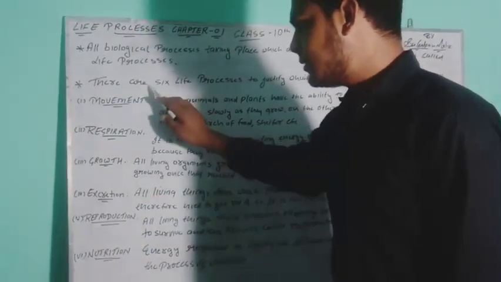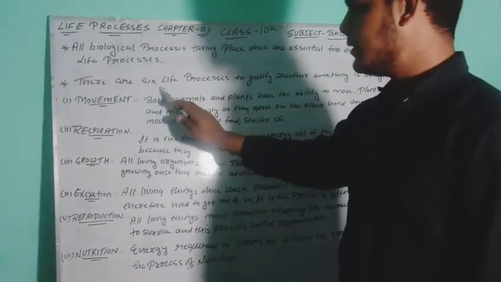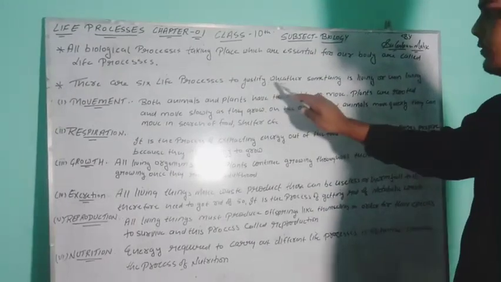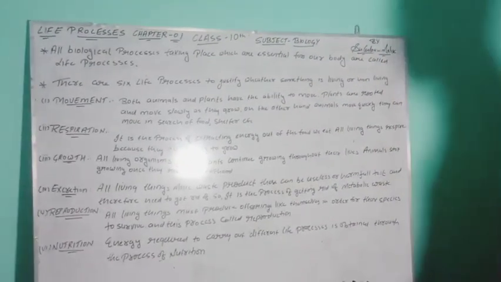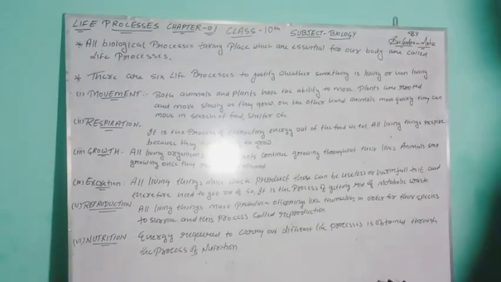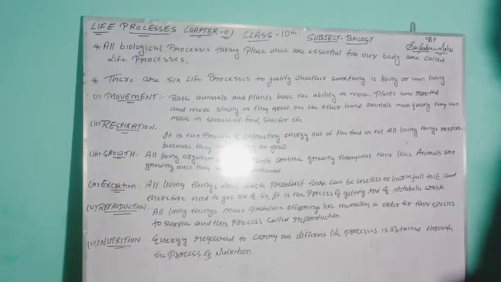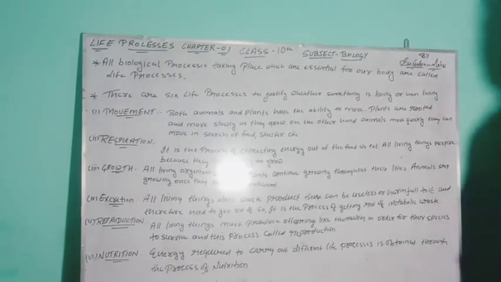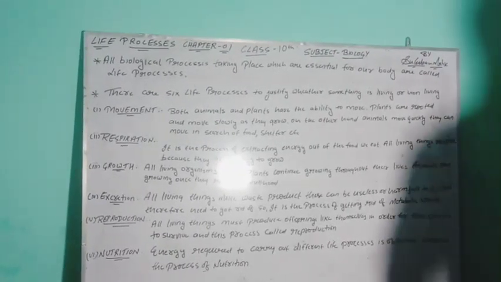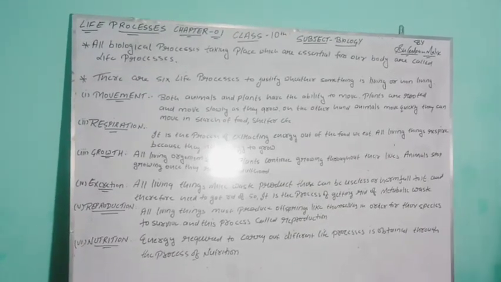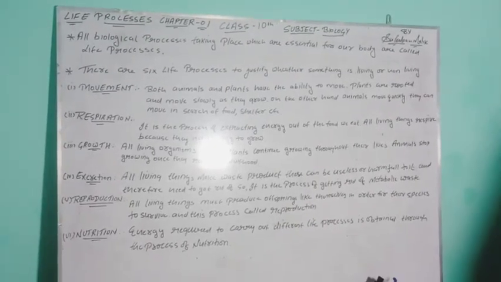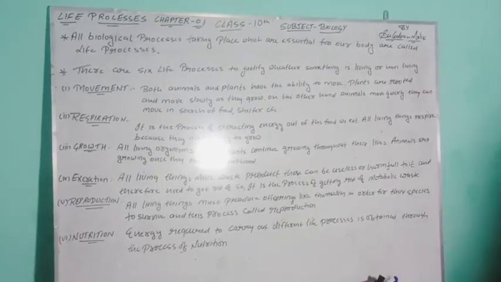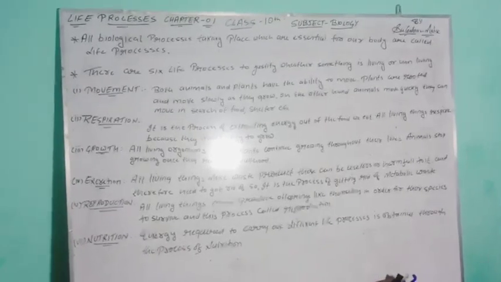Now there are six life processes to justify whether something is living or non-living. I had explained in the previous video also how we can justify whether things are living or non-living. I had given the example of the marker, as well as the example of the duster, yesterday in the previous video. If you haven't watched the previous video, first you have to watch it so that your base is clear. Then you will have to write these notes. So I had explained it with examples, and I had given the example of the marker.